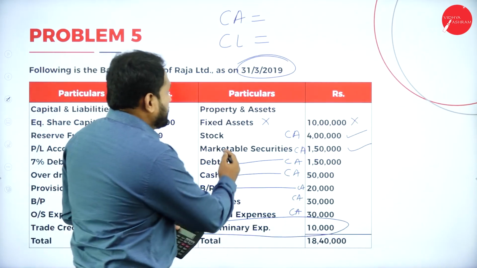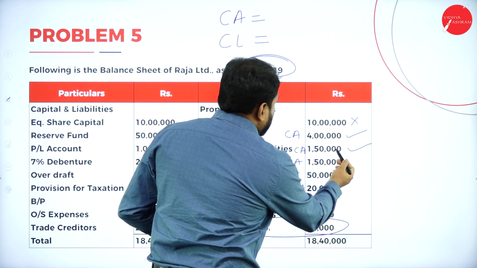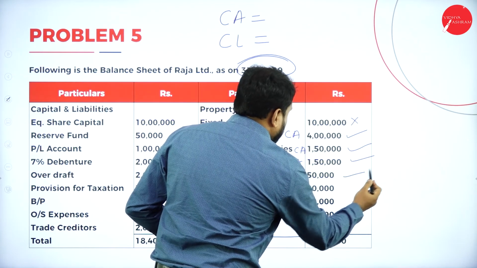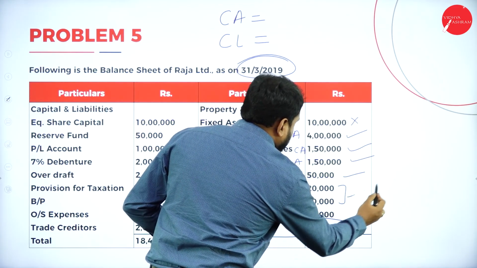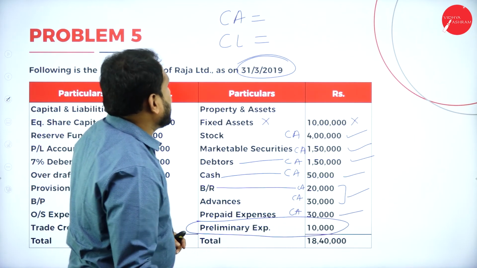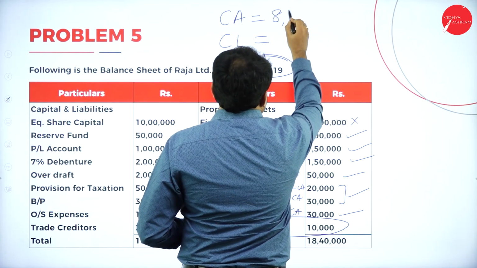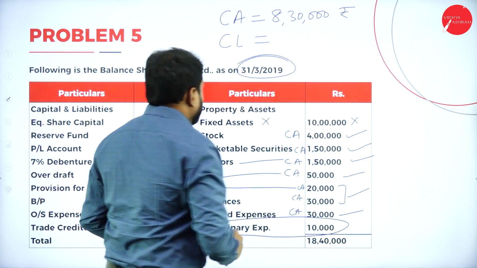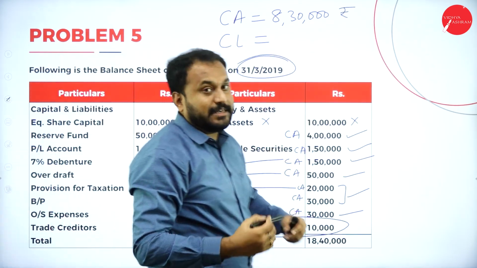Say, for example, stock is what? 4 lakh plus 1 lakh 50 plus 1 lakh 50. So it is 7 lakh. 7 lakh done. 7 lakh 50. 8 lakh. 8 lakh 30. So current asset is how much? 8 lakh 30. So we'll write here 8 lakh 30,000 rupees. Done. Now current liability. Now we'll go to the liability side.